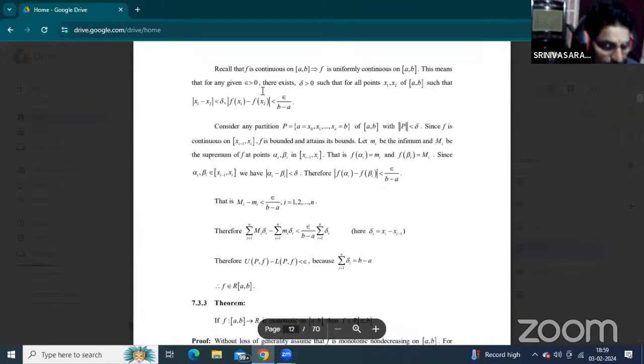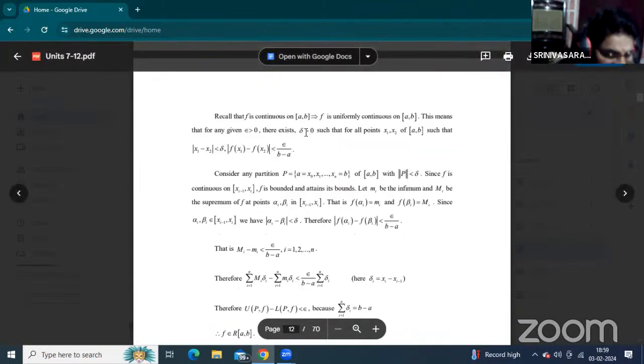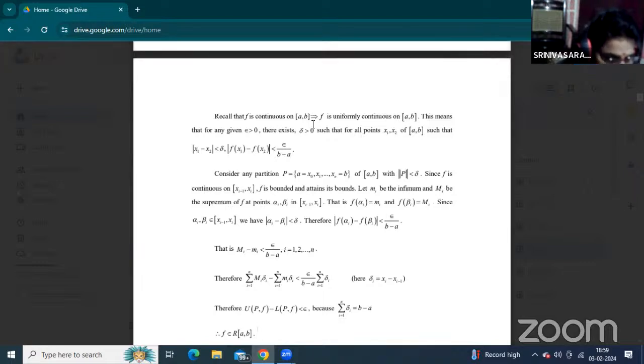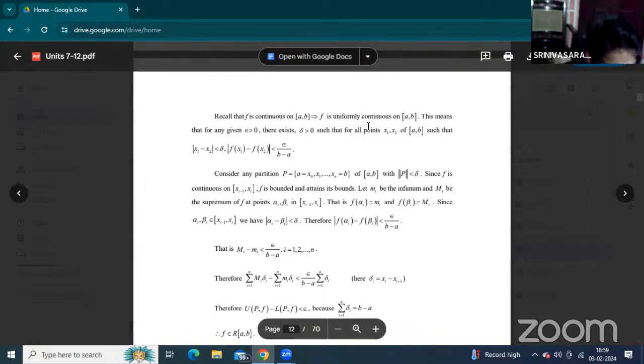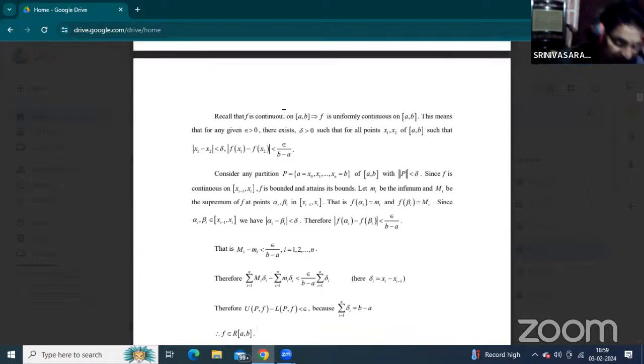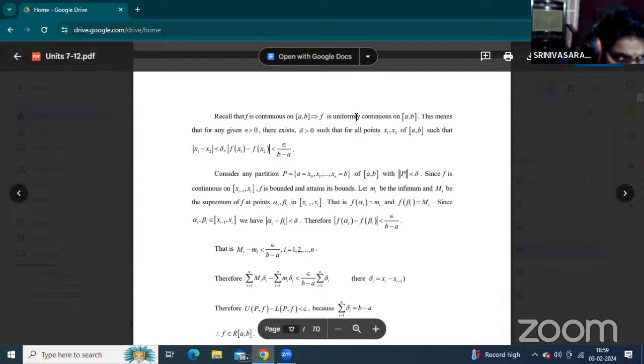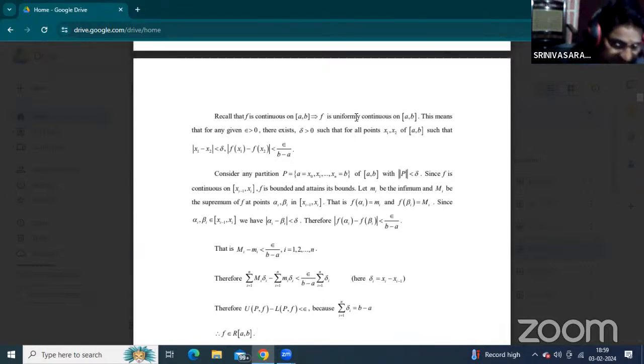Now recall that f is continuous on closed interval [a,b]. That statement is given. Given the function is continuous, then automatically f is uniformly continuous, because this is the main property of continuous and uniformly continuous functions.